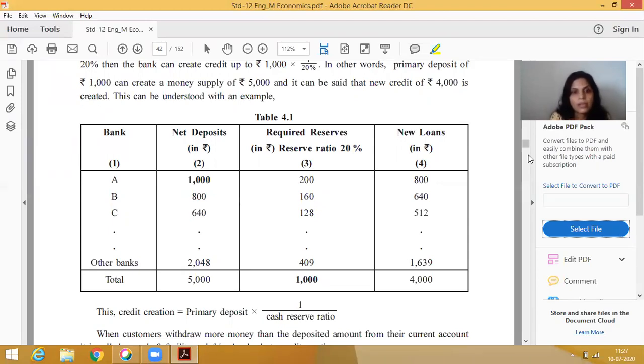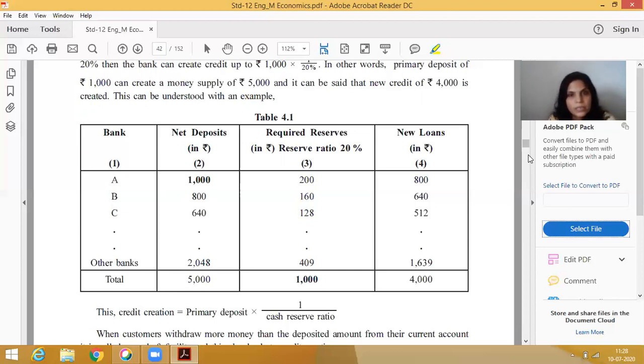Whenever the cash reserve ratio is high, suppose, a person, in this example which is in our textbook, deposits 1000 rupees. If that person deposits 1000 rupees in the bank, then the bank requires CRR of 20%, because CRR has been decided by the RBI.